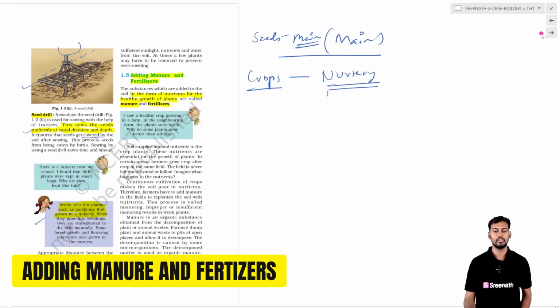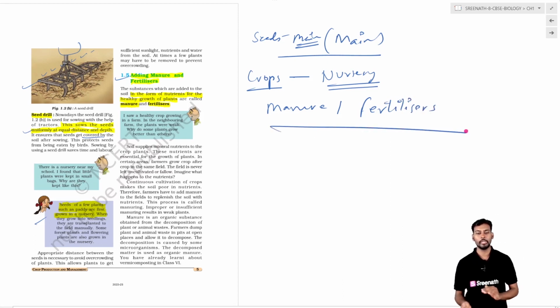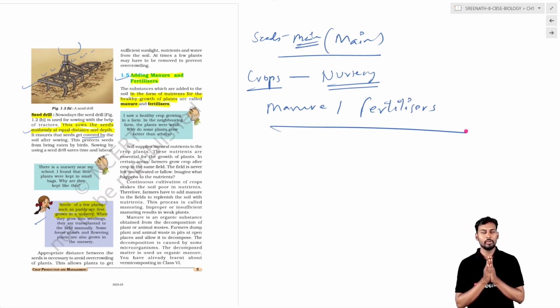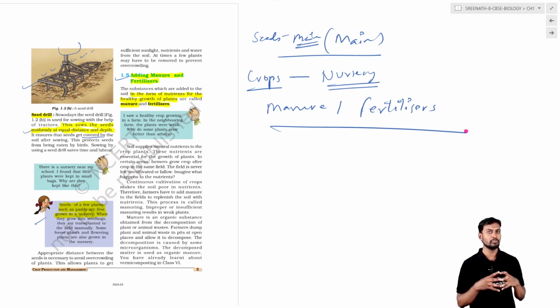Okay, now coming to the next one, which is the addition of manure and fertilizer. In case of cropping or plantation, if you see nature, nature has its own way of providing the nutrients to the plant.